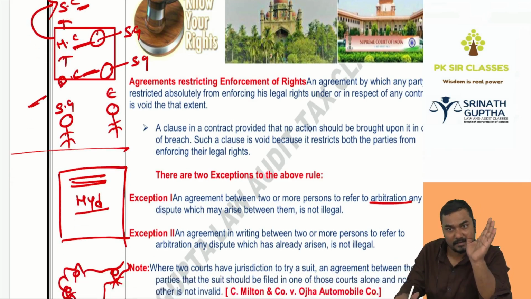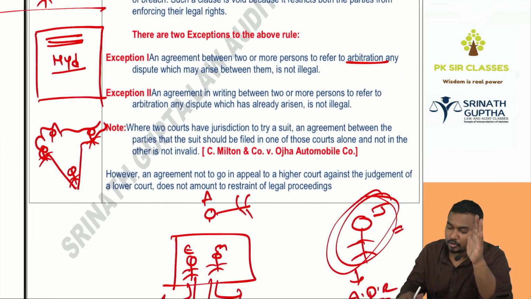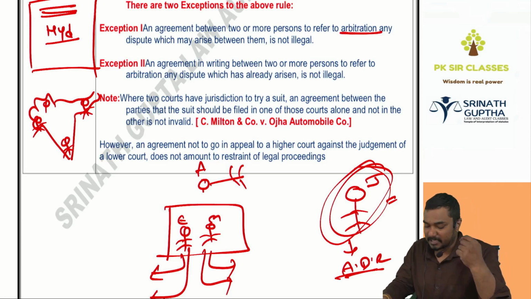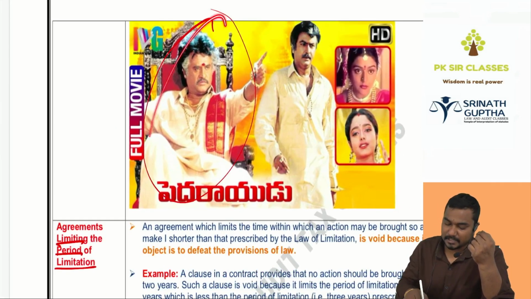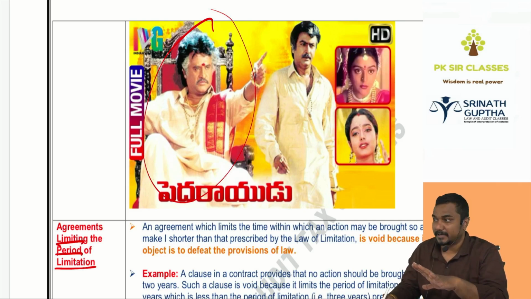Restriction valid. To file a case only on a particular case, particular court, perfectly valid. Don't go to court of law, but let us go to arbitration. Arbitration means middleman. What is arbitration, beta? Middleman. In every village, one sarpanch will be there, head of the village. He solves the problems in the village. He's kind of arbitrator. In CFN, one act is there, Arbitration Act.